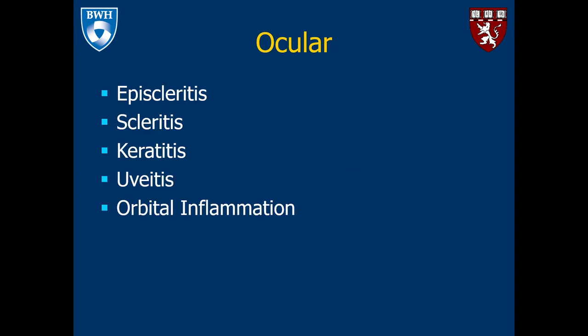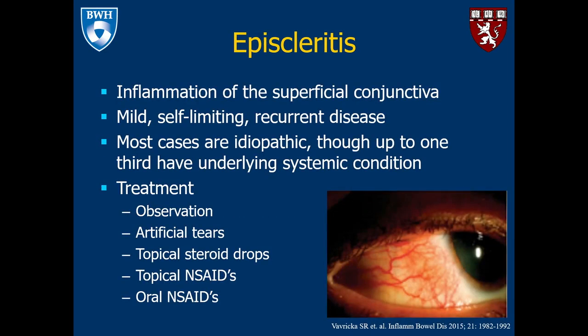To begin talking about ocular extraintestinal manifestations, these include episcleritis, scleritis, keratitis, uveitis, and orbital inflammation. Episcleritis is inflammation of the superficial conjunctiva. It is typically mild and self-limiting, though can be recurrent.